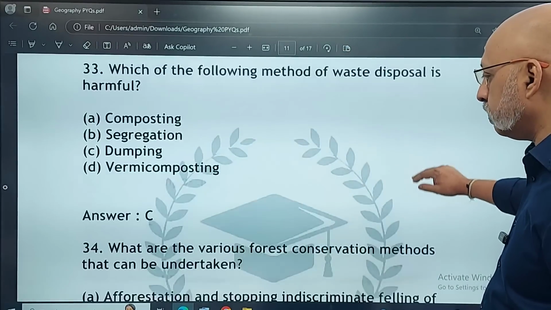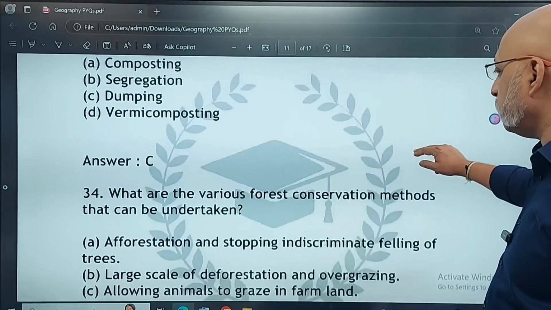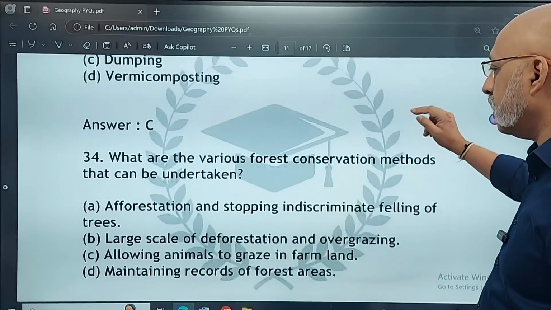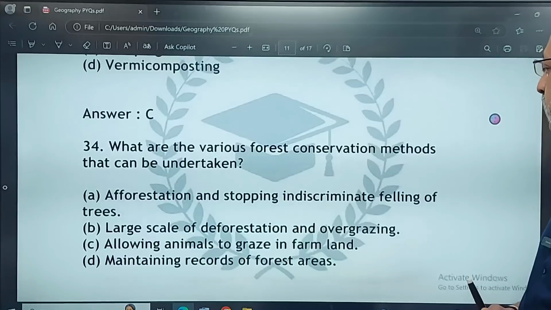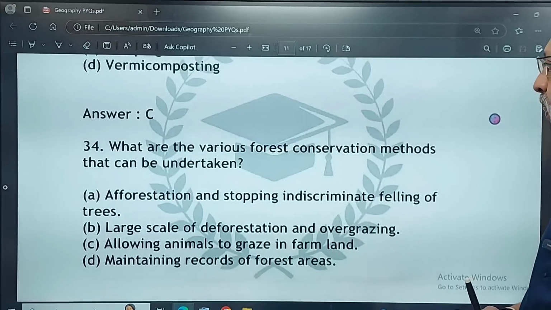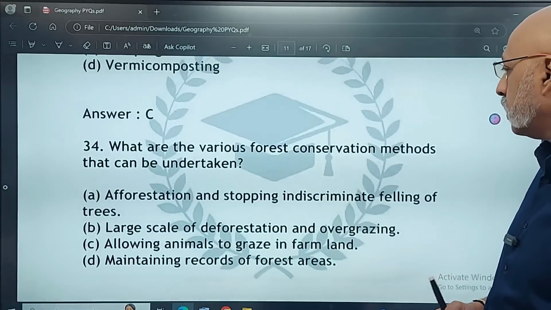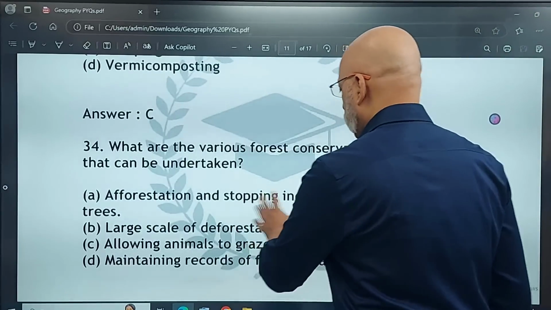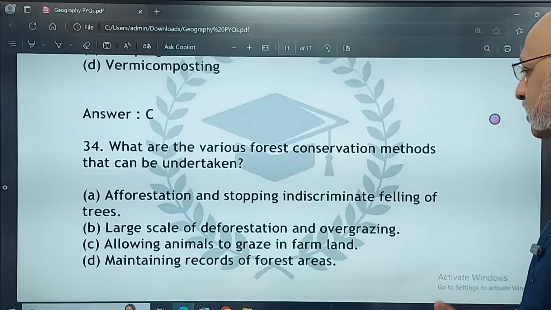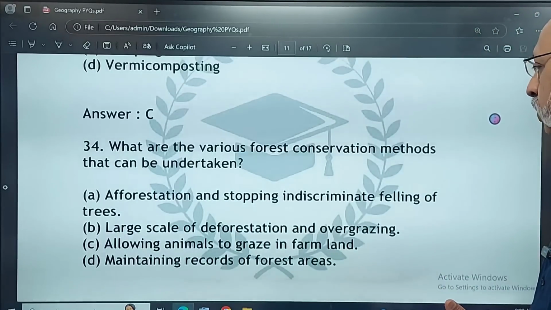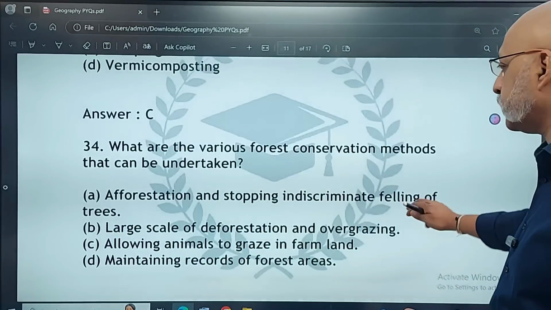Okay, so option C. What are the various forest conservation methods that can be undertaken? Afforestation and stopping indiscriminate felling of trees. If you see, stopping indiscriminate large scale deforestation and overgrazing, not allowing animals in. So option A.